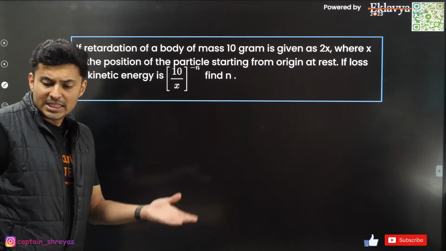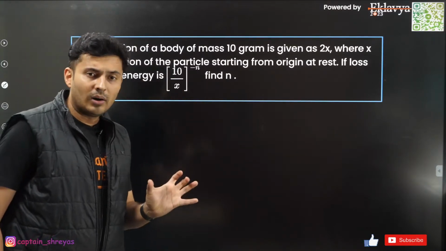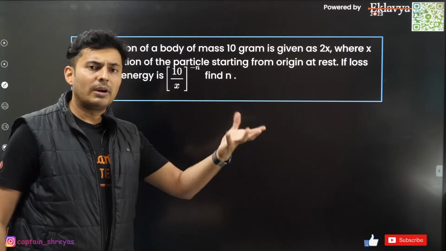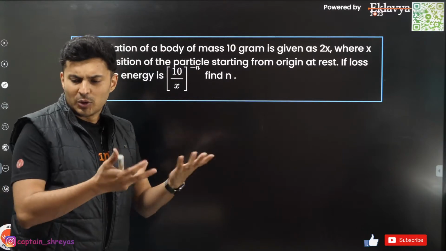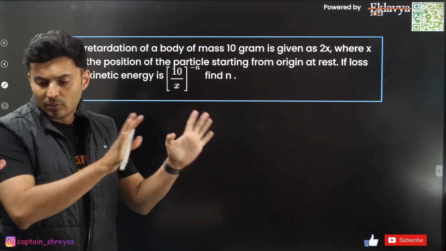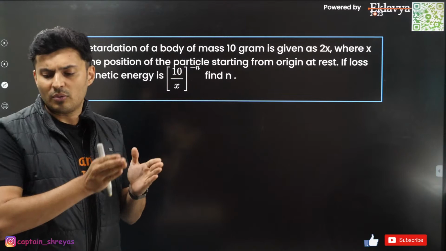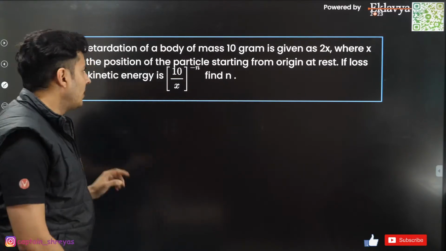Percentage error, if it is asked, then just divide the error by the actual or the most probable value and multiply by 100. I don't know what the exact question was, so I have found out everything, the quantity also. So if you want to find the percentage, just divide and multiply by 100.